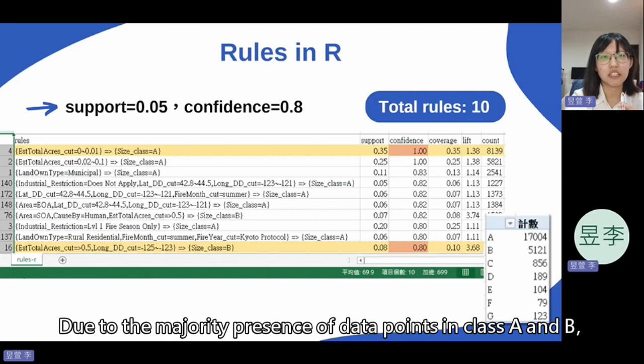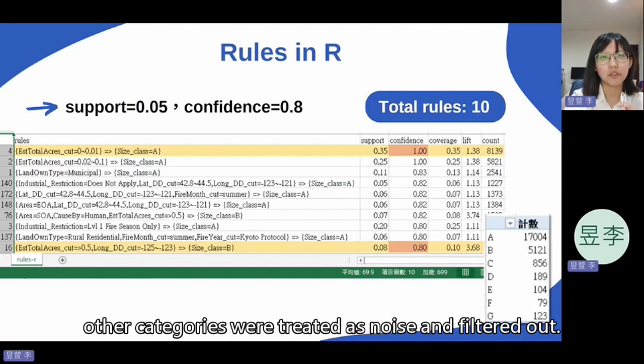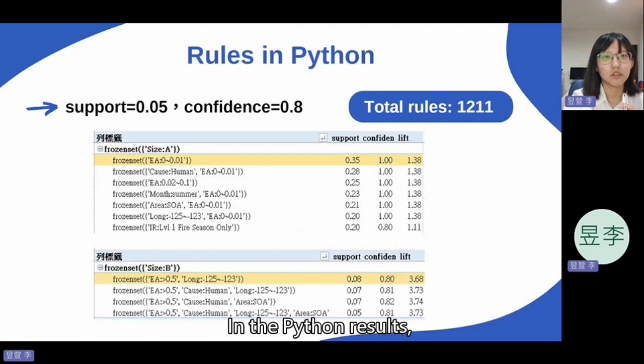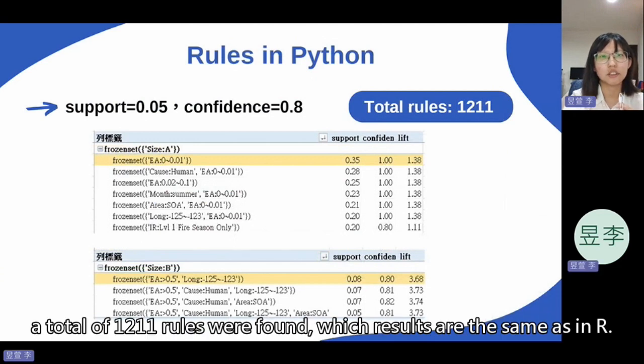Due to the majority presence of data points in Class A and B, other categories were treated as noise and filtered out. In the Python result, a total of 1,211 rules were found, which results are the same as in R.